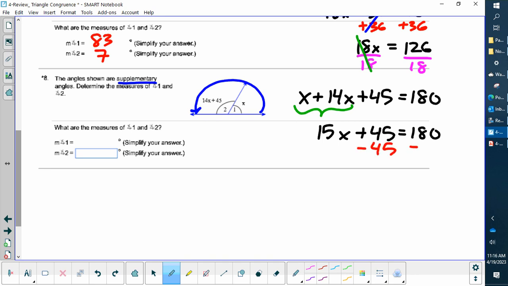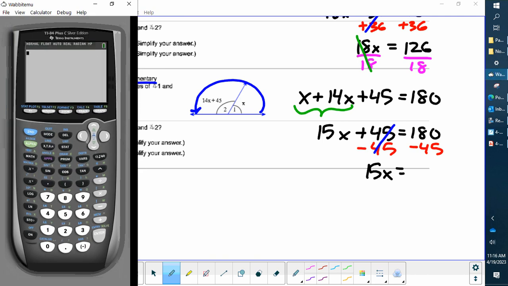Minus 45 from both sides. This goes away. 15x. I'm going to go ahead and get my calculator out so I don't make any tedious mistakes. 180 minus 45 is 135. And then we'll go ahead and divide both sides by 15.